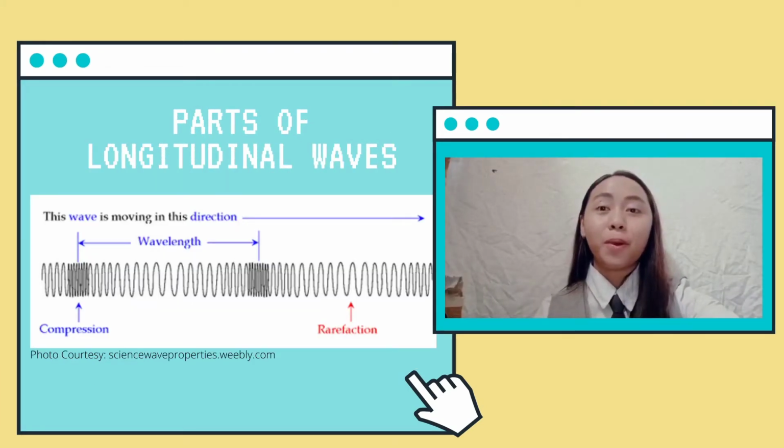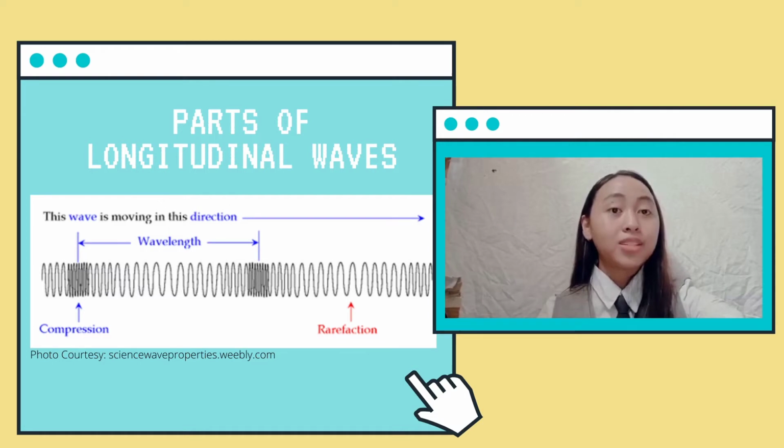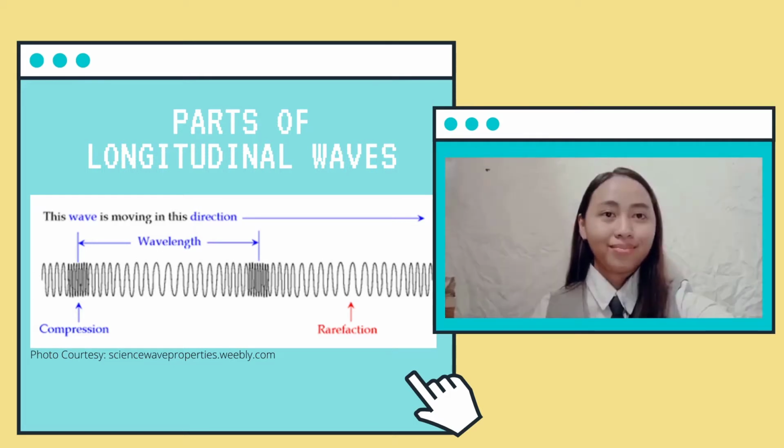A longitudinal wave has three parts: the compression, rarefaction, and wavelength. Compression happens when the atoms are pressed close together, while rarefaction is when the atoms are not pressed together; they are spread out. And lastly, the wavelength. The wavelength is the gap between two crests or troughs.